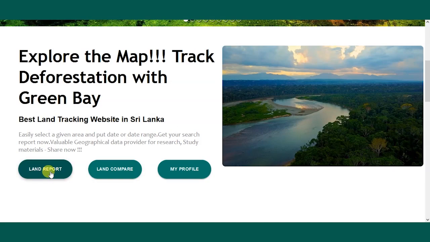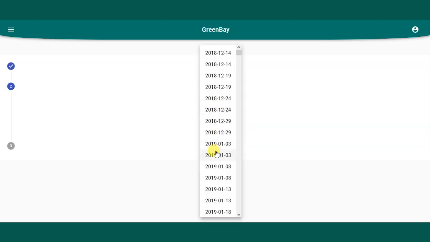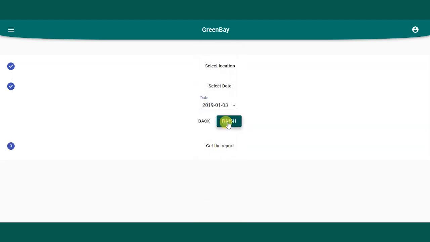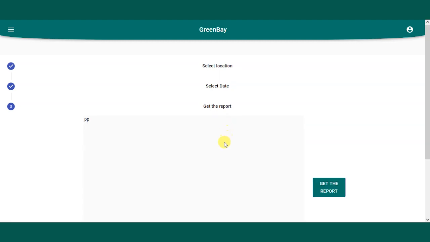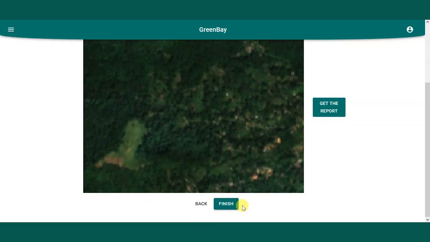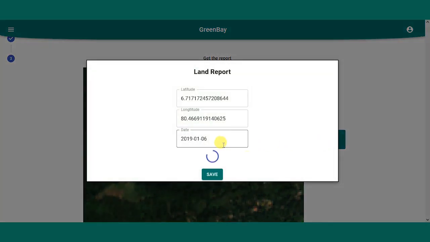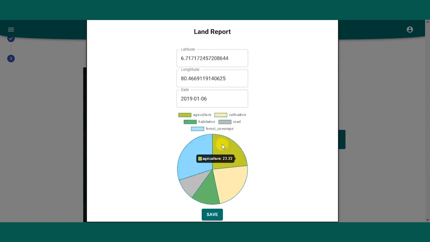In the land report, the user can pick a location and click add location. After that, the system will show all the satellite image dates of recent years. The user can just pick one date and click next. The system will show the Google Earth Engine image of the picked date. Then the report can be generated easily by clicking the get report button. Then the system will automatically analyze the picture and give this nice looking pie chart to give a clear understanding.